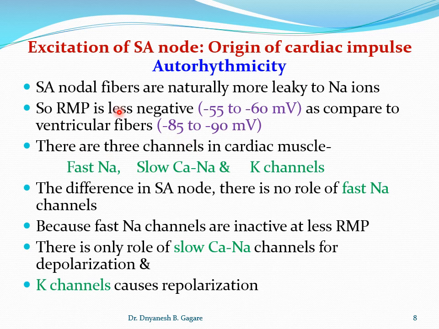Before going to the mechanism, why does the pacemaker produce the impulse? What is special in the SA nodal fiber? The specialty of pacemaker fibers is that these fibers are naturally more leaky to sodium ions.